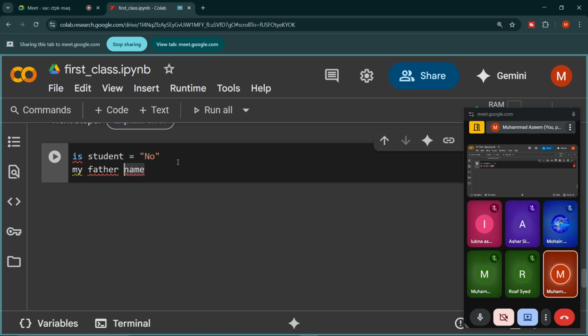The solution is simple. Either I can combine all these words so that I can store the value into this. Either I can remove the spaces and merge all these words. This is the first thing we can do for removing the space.